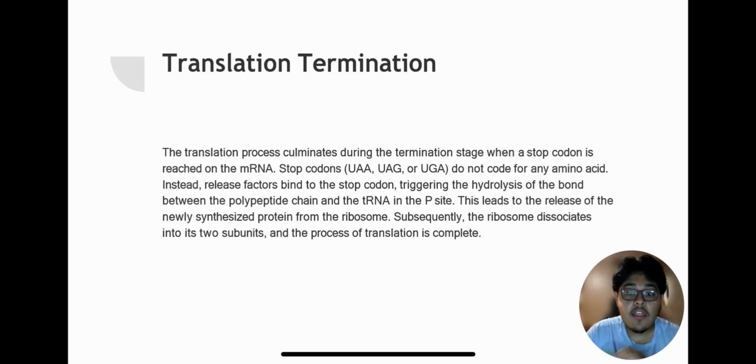Instead, release factors bind to the stop codon, triggering hydrolysis of the bond between the polypeptide chain and the tRNA in the P site. This leads to the release of the newly synthesized protein from the ribosome, and subsequently the ribosome dissociates into two subunits and the process of translation is complete.